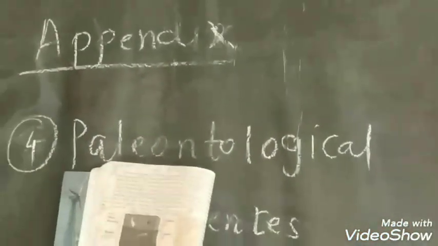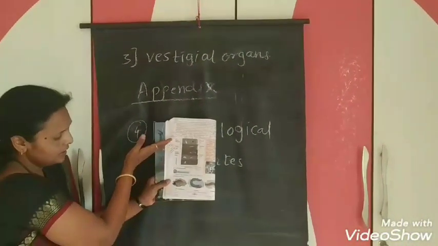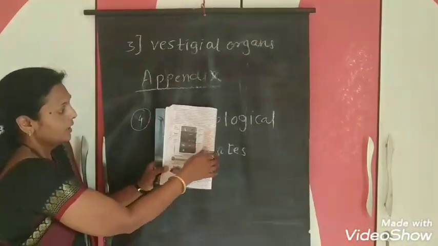Then we get mammals. From studying the earth crust, all the impressions of the animals in the earth crust, we can say that this is also one type of paleontological evidence. From this we can say that slowly we developed from the invertebrates to the vertebrates.